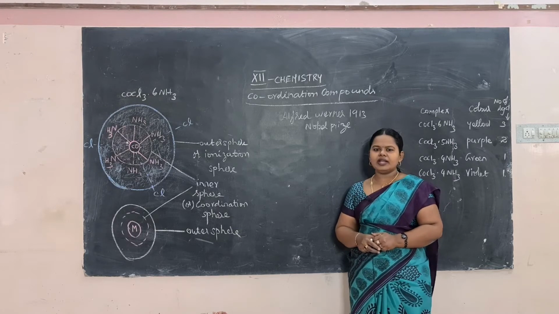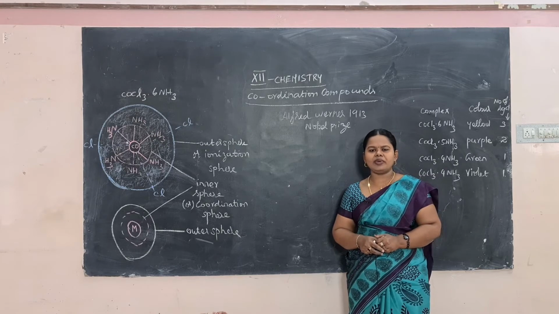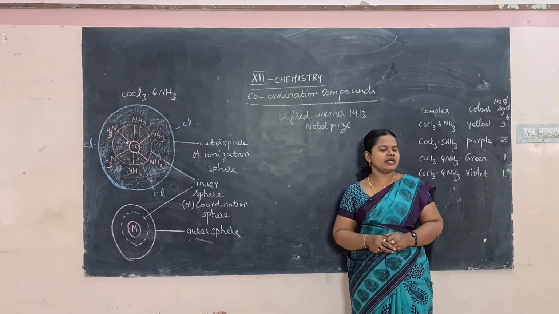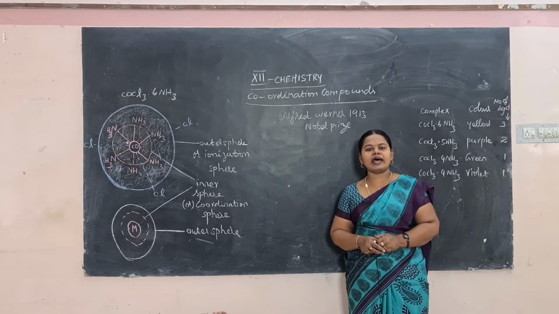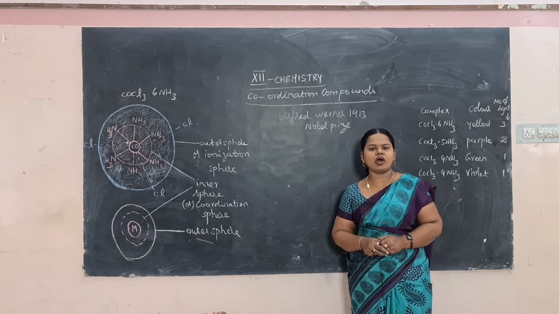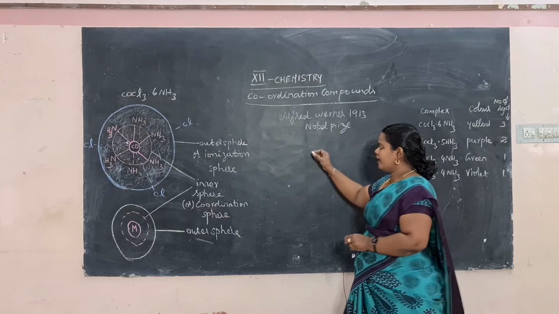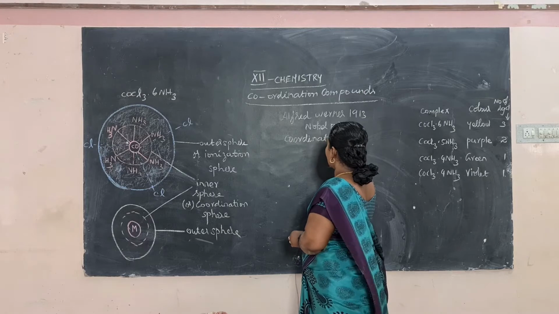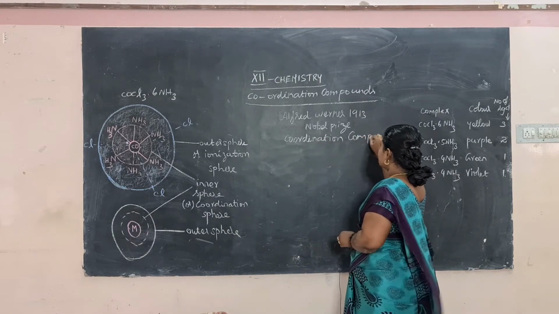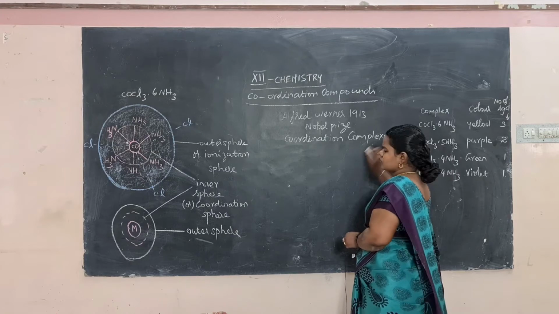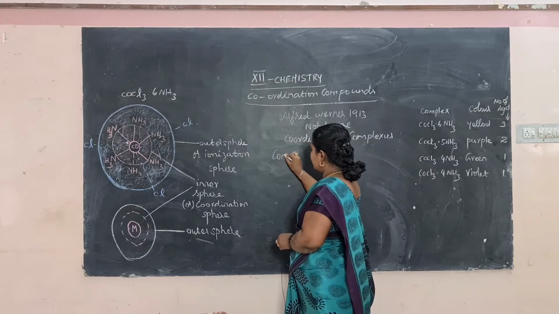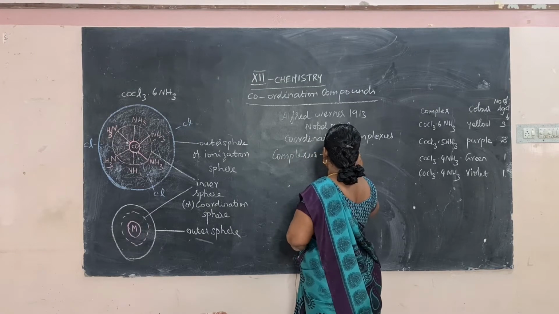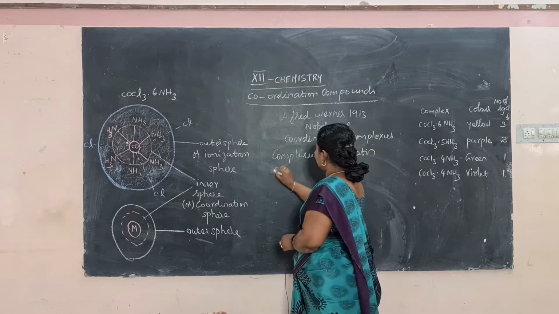Now, the term coordination compounds is obtained from two words, complexes and coordinate, which in Latin mean hold and arrange. Complexes means to hold, and coordinate means to arrange.